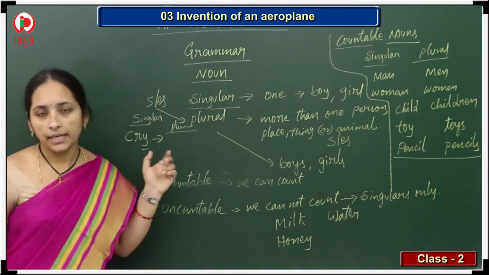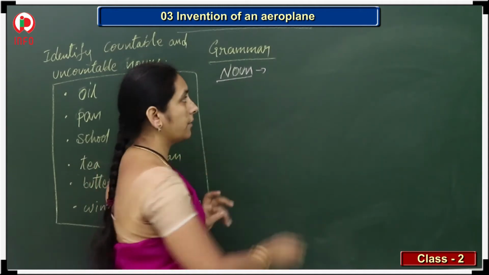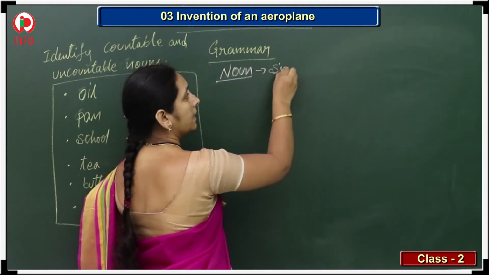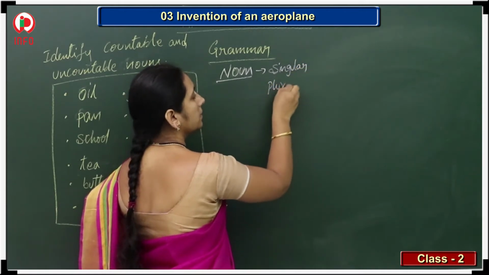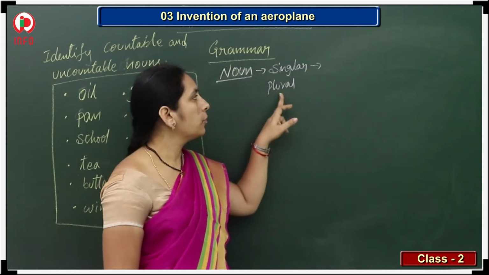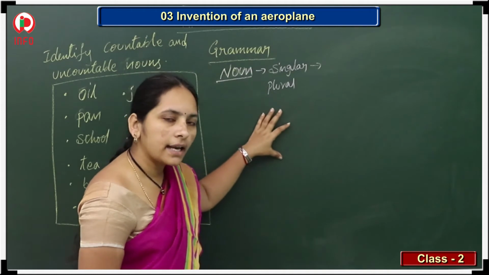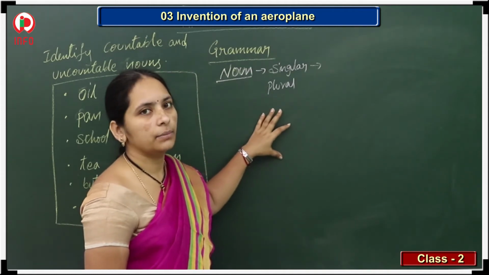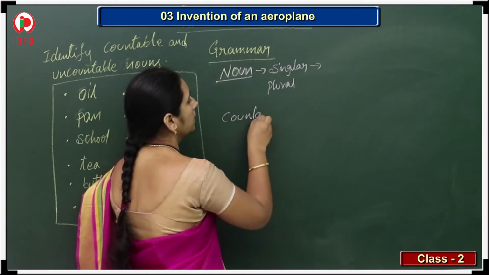So I am telling again. See, nouns we can divide. I am repeating again. This is singular, plural. Singular means only one. Plural means more than one, right? So these we can write as countable and uncountable.